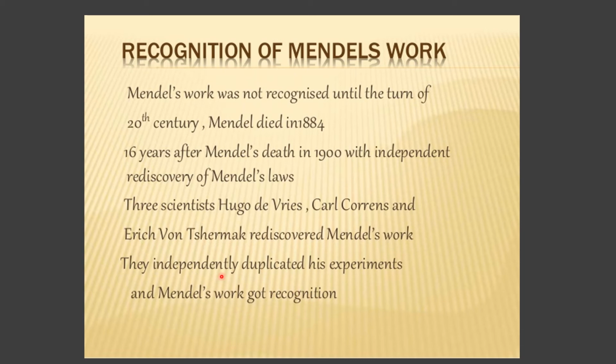The work was already there before 1900, but nobody recognized it. The recognition came after his death, by the work of these 3 scientists, who made sure the world should know about such a precious work of genetics.